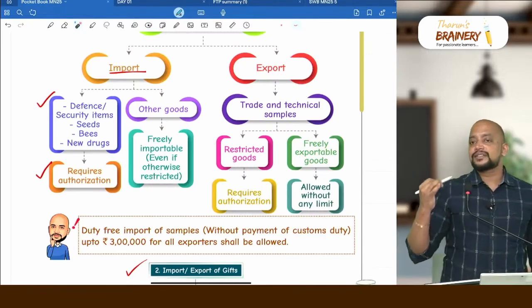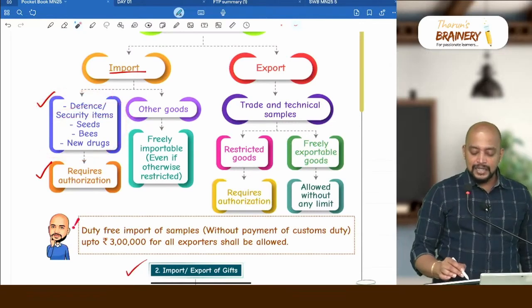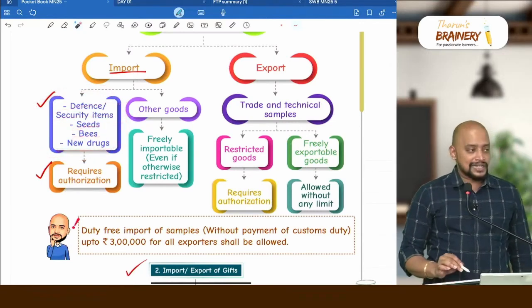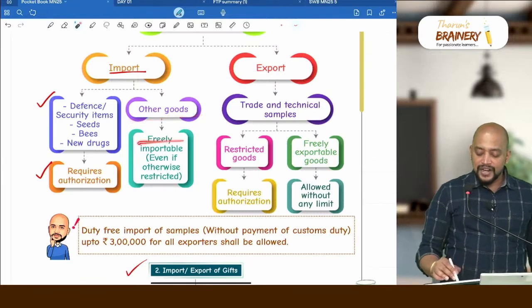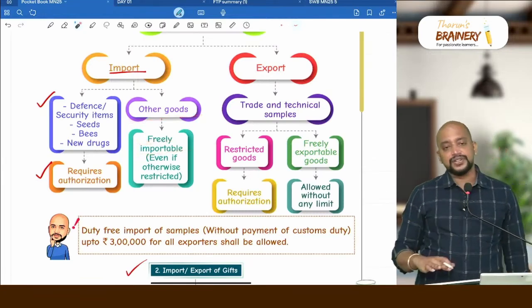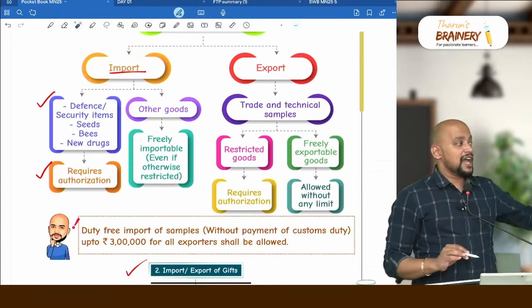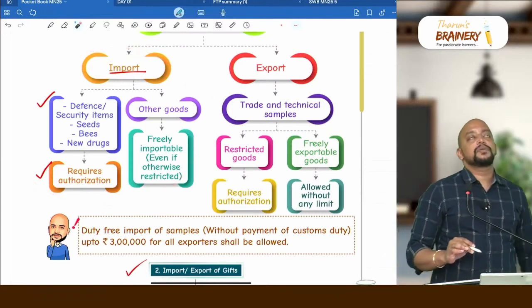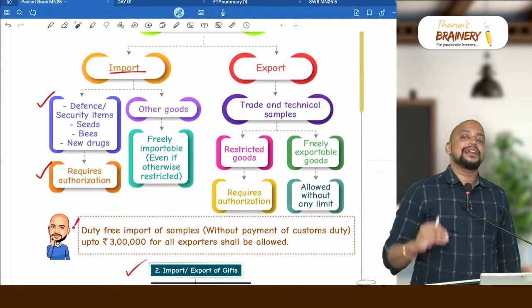Suppose you are importing some samples and those samples are defense, security items or seeds, bees or new drugs, definitely it requires authorization. All other goods are freely importable, even if otherwise restricted. So here we will not apply the general rule, we have a specific provision. What does the specific provision say? For these goods, even if a sample is imported, it is sufficient to create a replica of it.